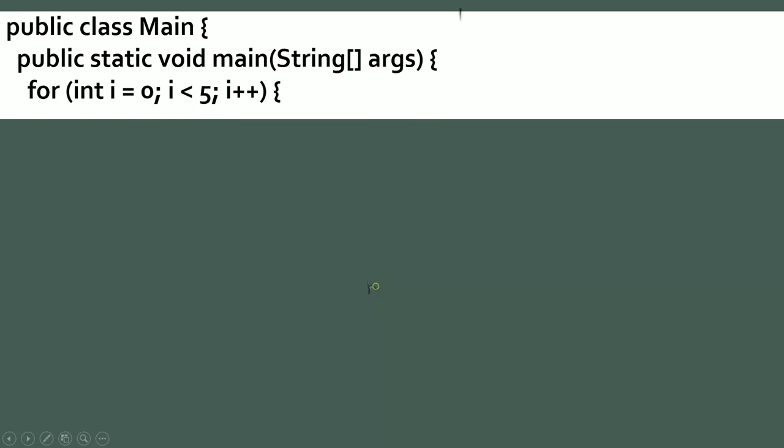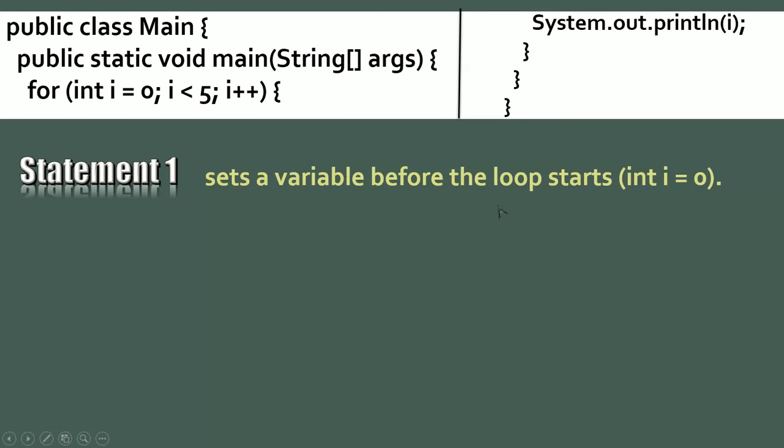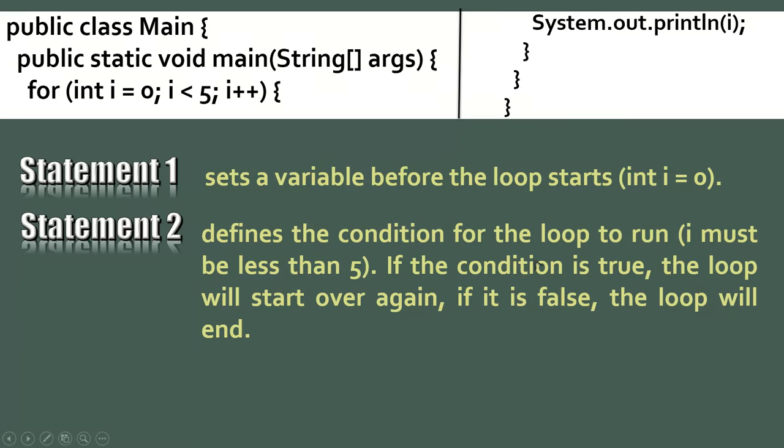Now to explain the particular parts, again I show you over here. You see that statement 1 sets a variable before the loop, that is i is equal to 0, whatever I have told, and statement 2 defines the condition of the loop: i must be less than 5. If the condition is true, the loop will start over again. If it is false, the loop will end over here. When it is less than 4, it comes to 5, it will end, the loop will not go.